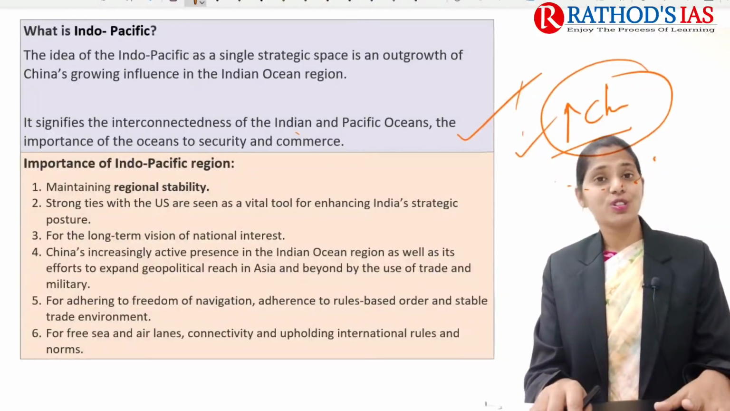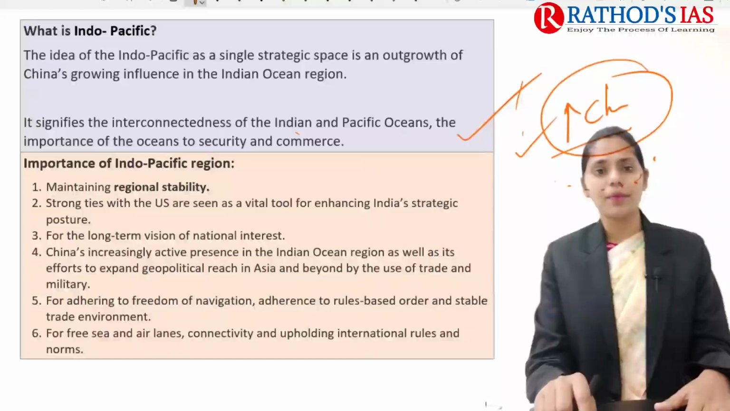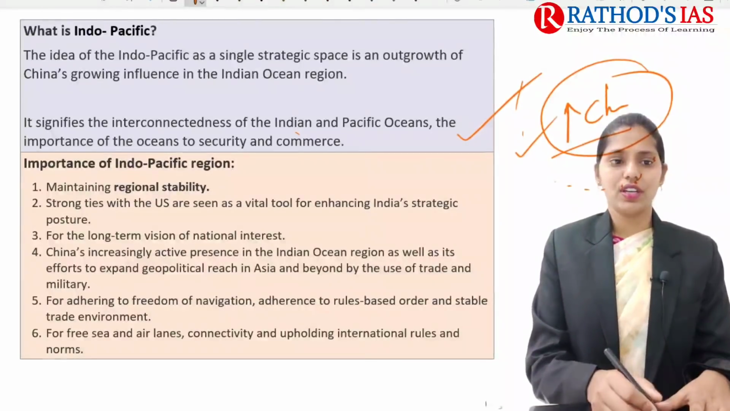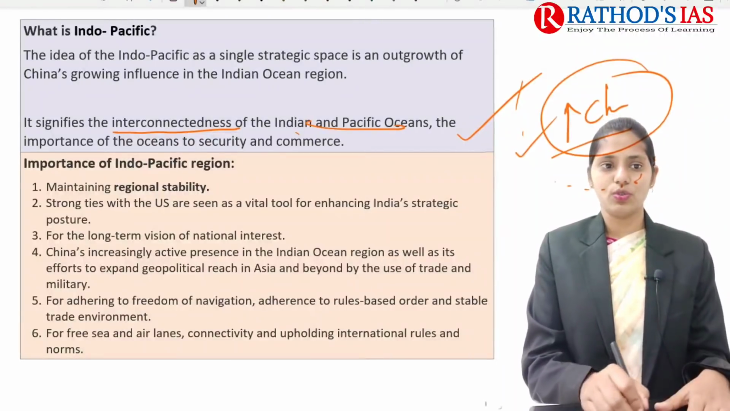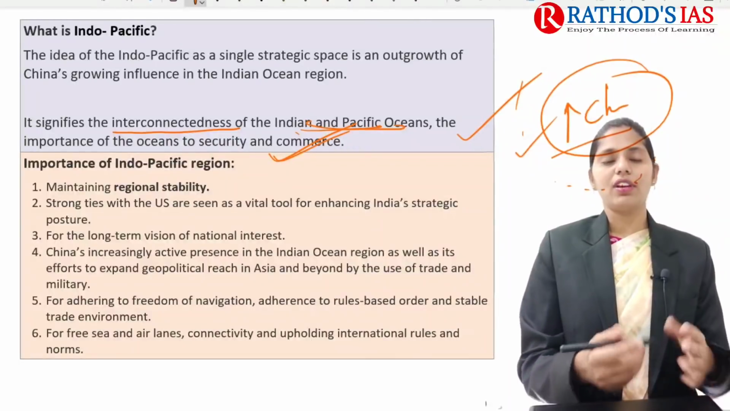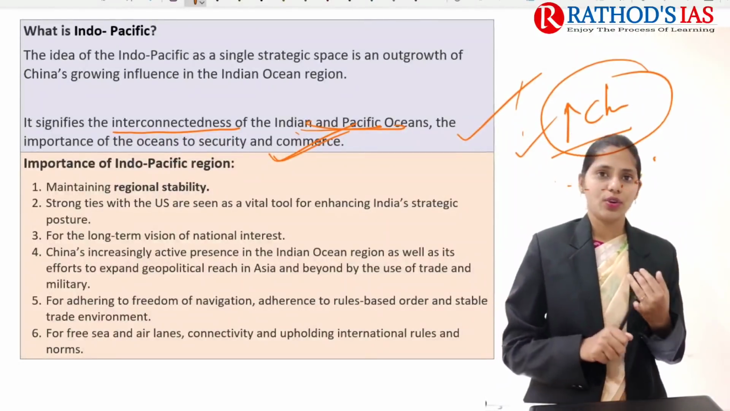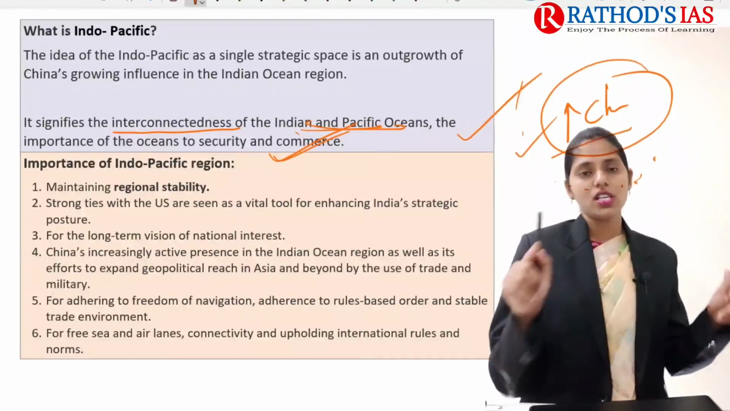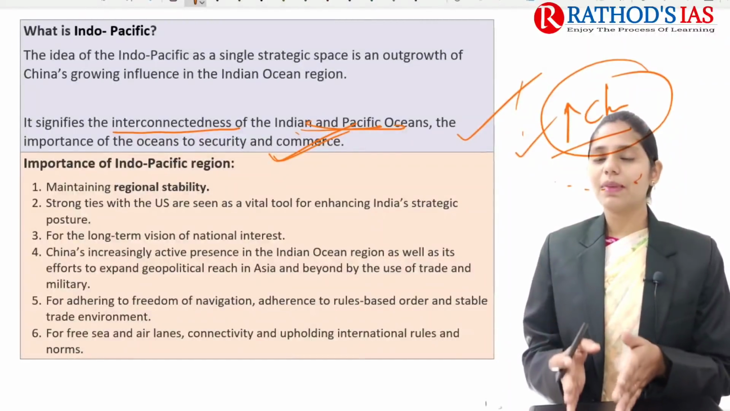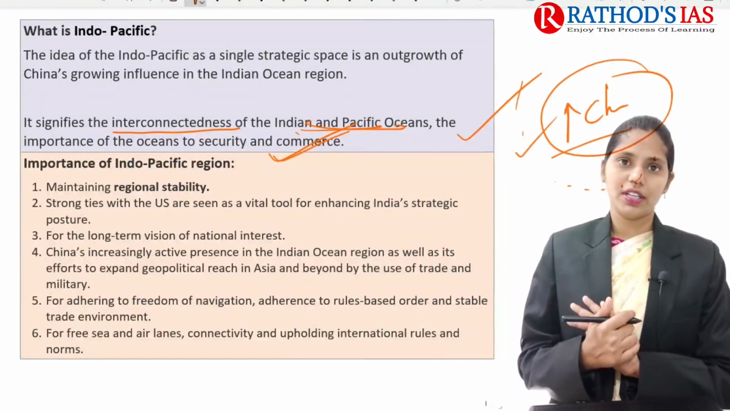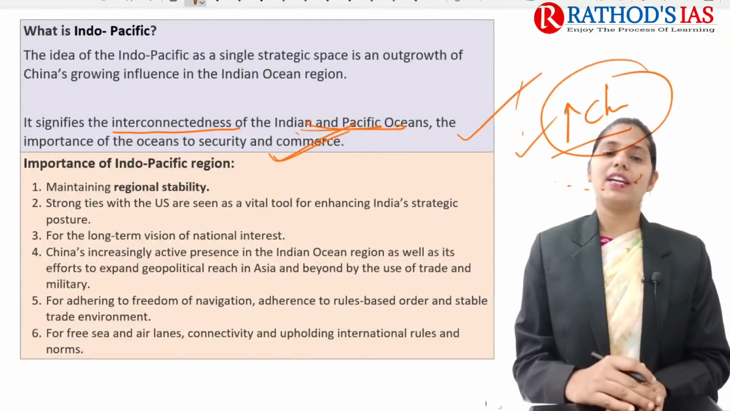Okay, and we can also talk about the String of Pearls concept of China. So it mainly signifies the interconnectedness of the Indian Ocean with the Pacific Ocean. So here we have a number of issues which are mainly posed by the increasing Chinese dominance regarding security, commerce, etc. In this region we have the Strait of Malacca. It is one of the important choke points and it mainly controls one third of the trade here. Okay. So because of this there is increasing Chinese dominance.